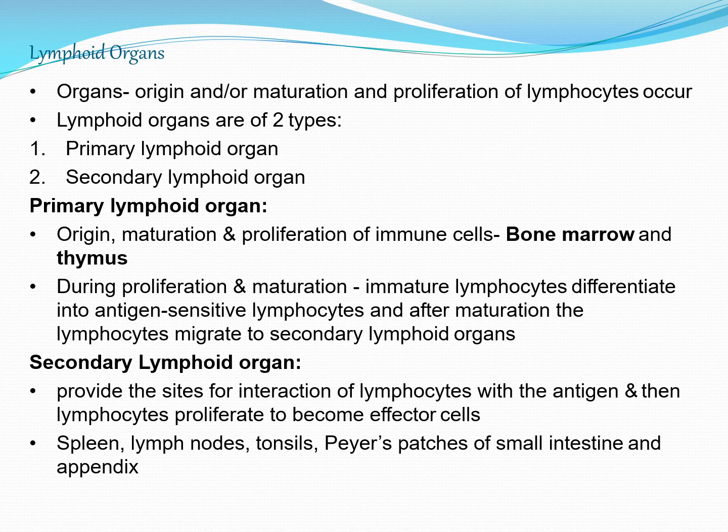But after maturation, the lymphocytes move to secondary lymphoid organs like spleen, lymph nodes, tonsil, Peyer's patches of small intestine, and appendix. So the secondary lymphoid organs provide the site for these lymphocytes to interact with antigen, and they then proliferate, that is increase in number, to become effector cells.